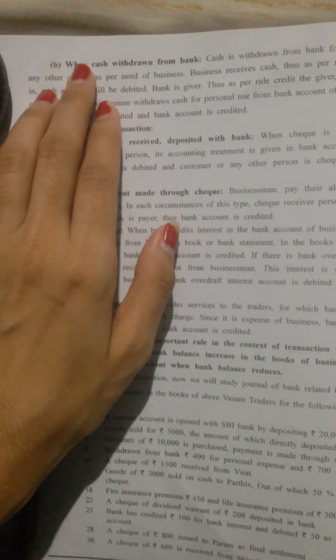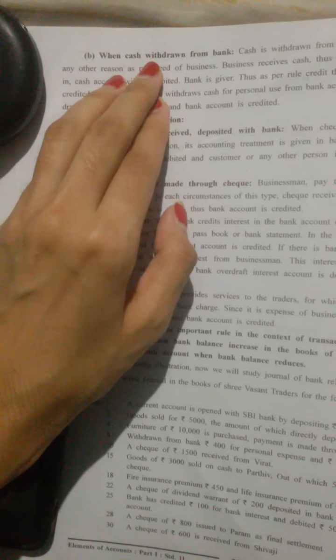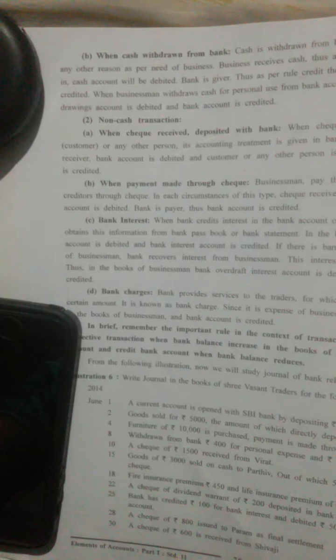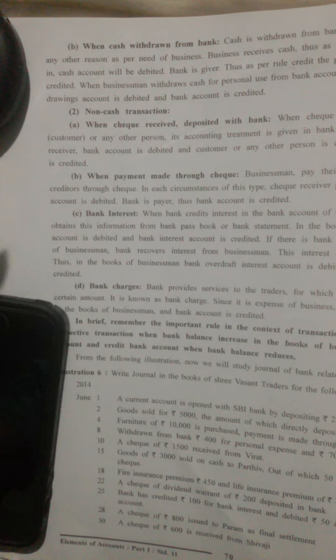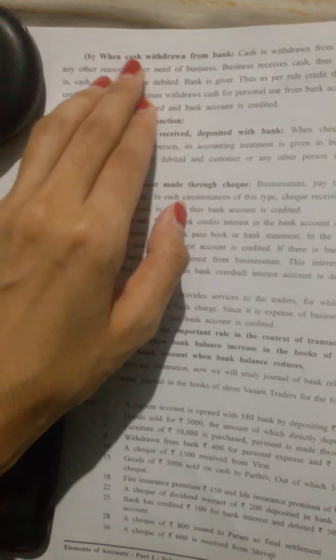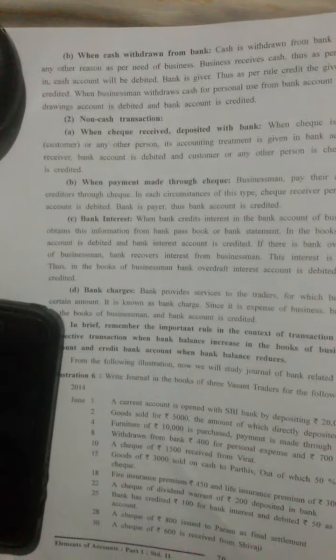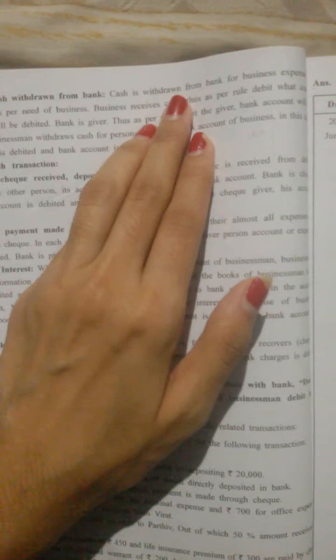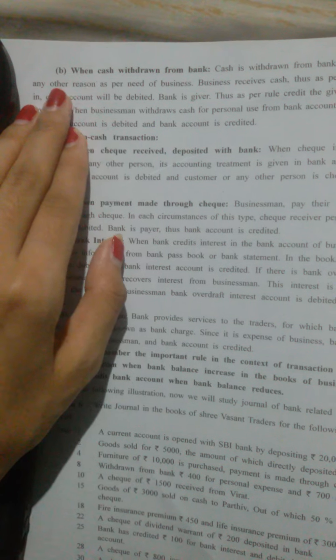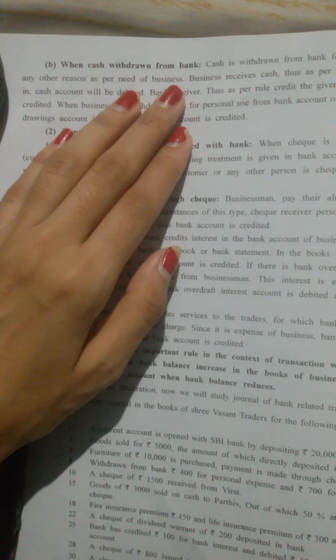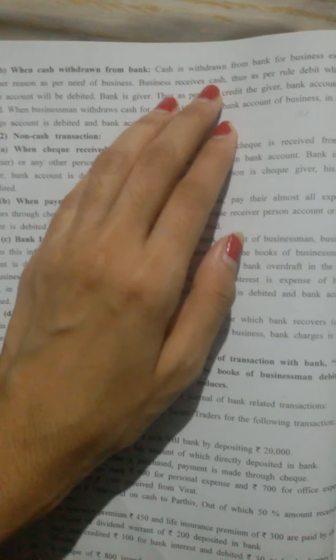Then the second type of transaction made by the business with the bank is when cash is withdrawn from the bank. First was when cash is deposited by the businessman in the bank, and second is when cash is withdrawn from the bank. Cash is withdrawn for business expense, or any other reason as per the need of the business.